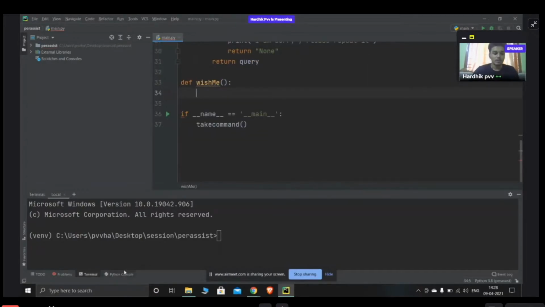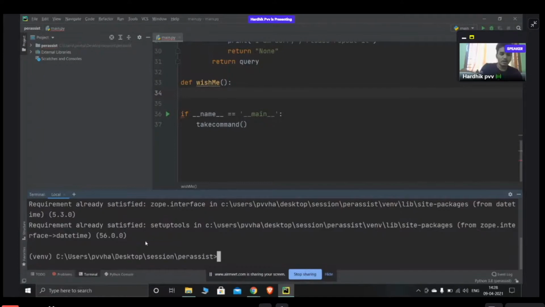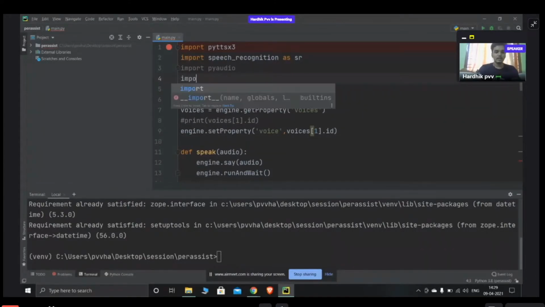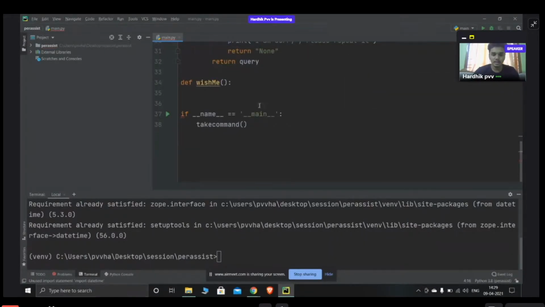After wishMe, I want all of you to go to your terminal and pip install datetime. If you have it, no problem. If you don't have it, use this command and try to install datetime. I already have it. Once it's installed, what this module does is it basically helps us to get the current time, date, or day also. So we use this for getting the current time and date and everything.